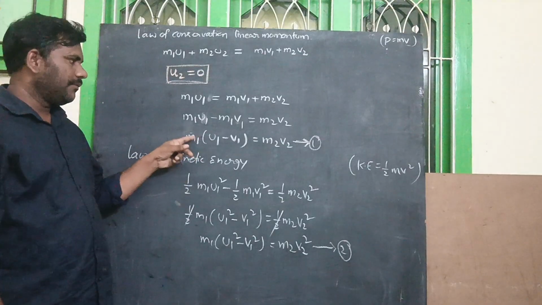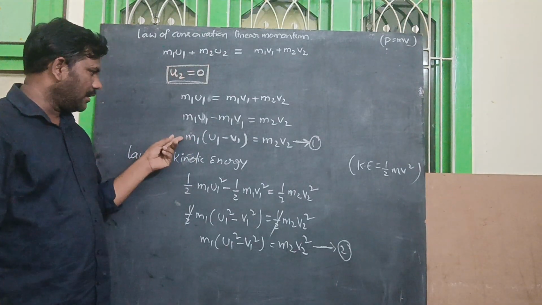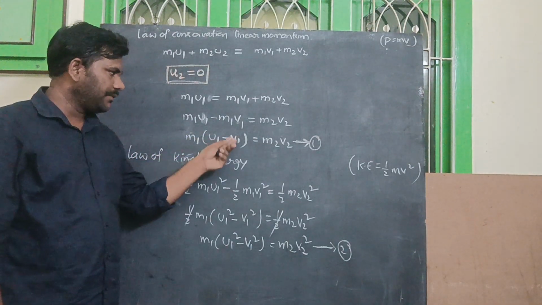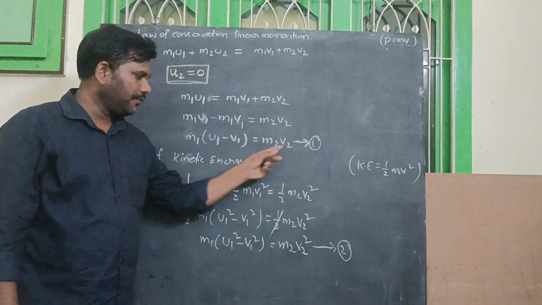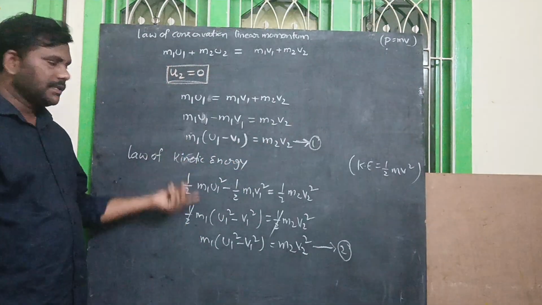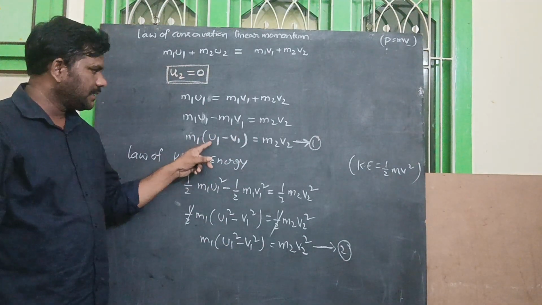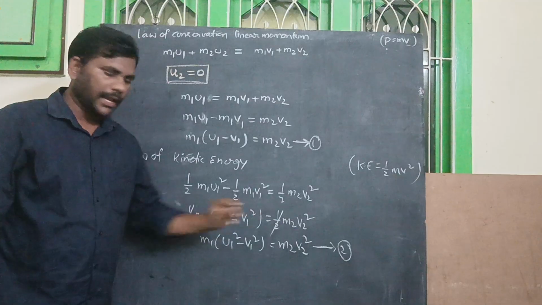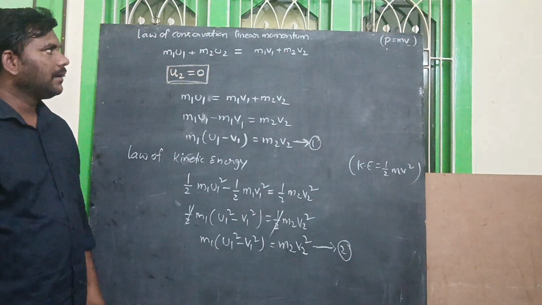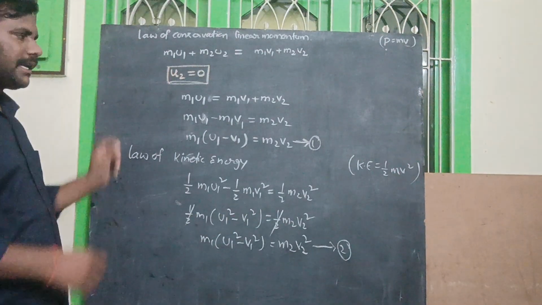So we can write it from equation 1 also. Directly, half m1 of u1 square minus v1 square is equal to half m2 v2 square. We can observe the same one. So next one, take a screenshot.